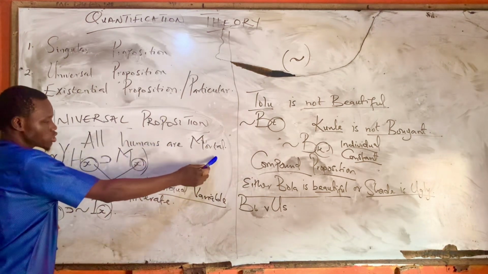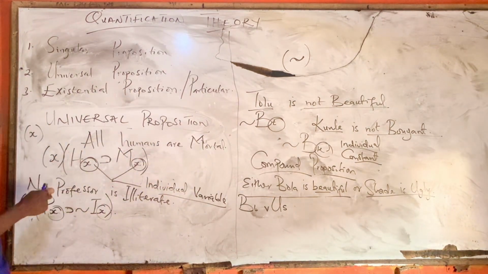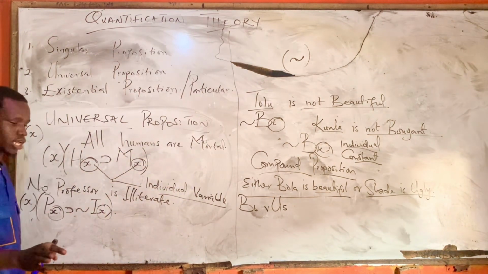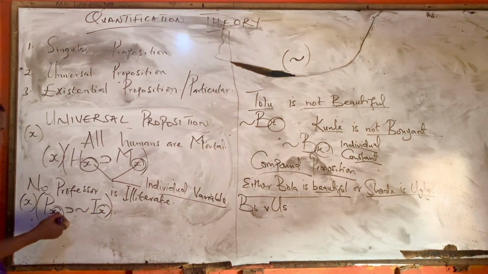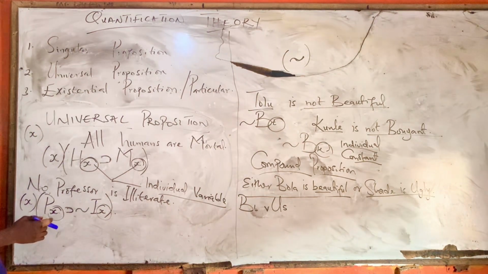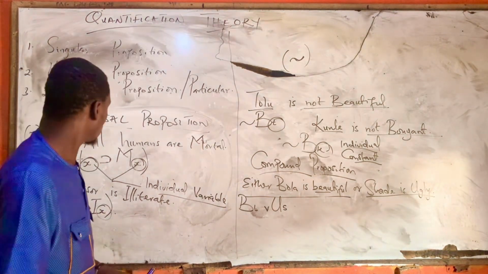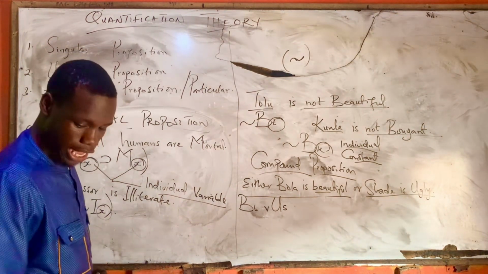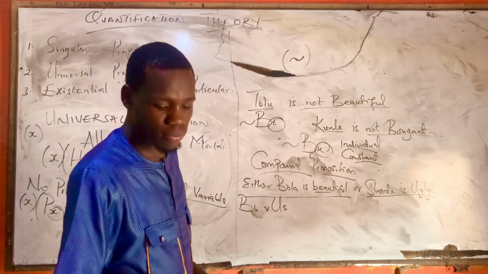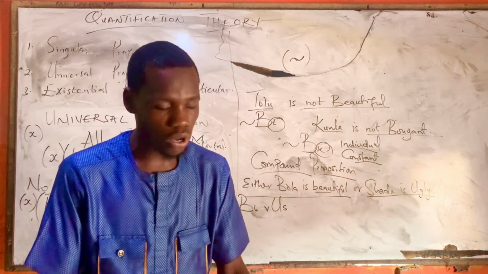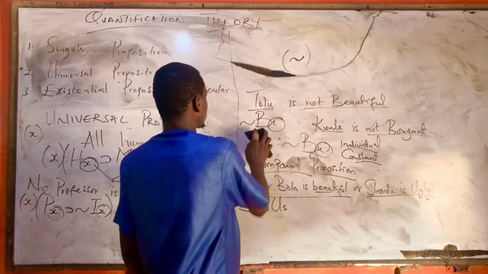Why is this one affirming generally? It is not pointing at anything in particular. So that is why I make use of this. Okay? Let me give another example on universal proposition.